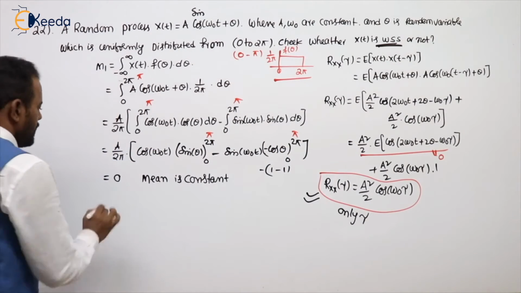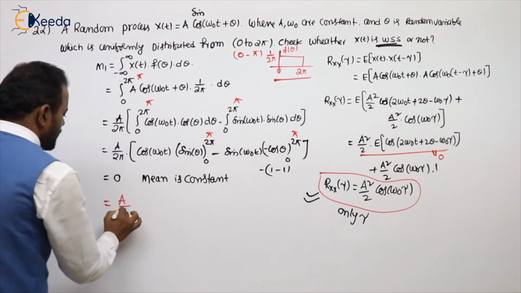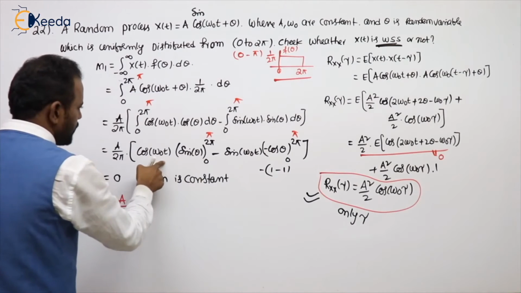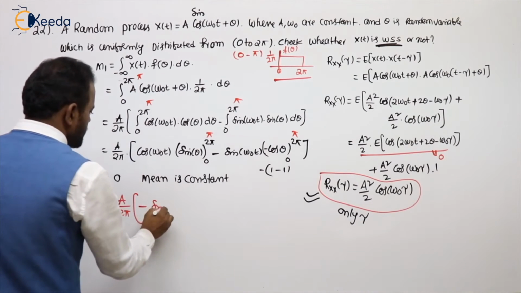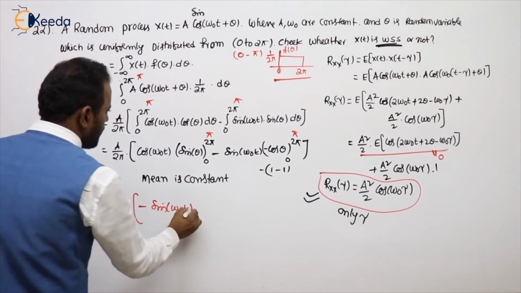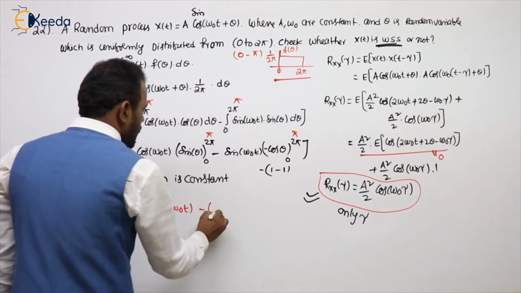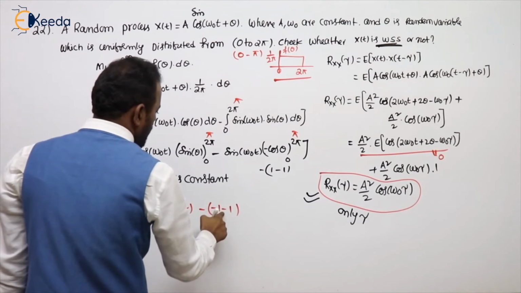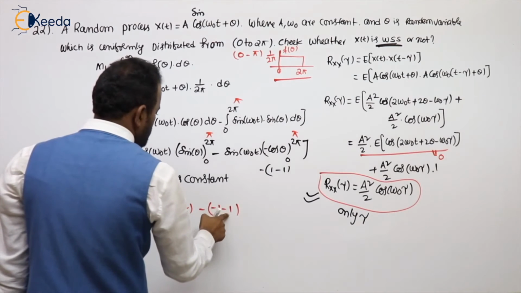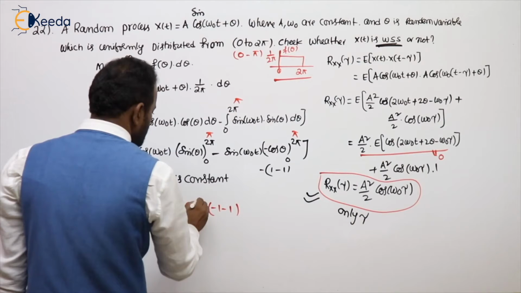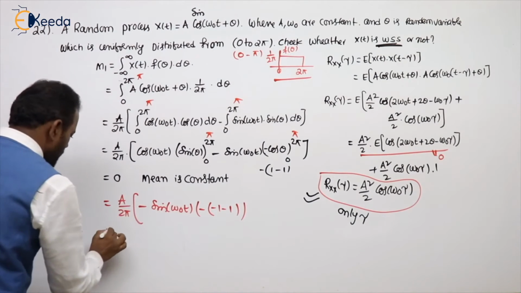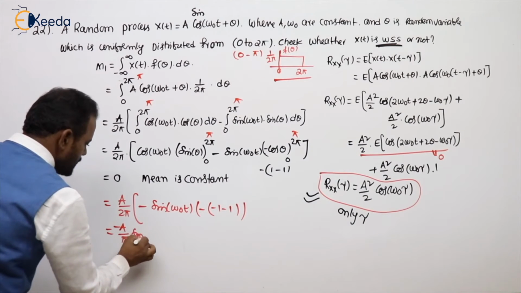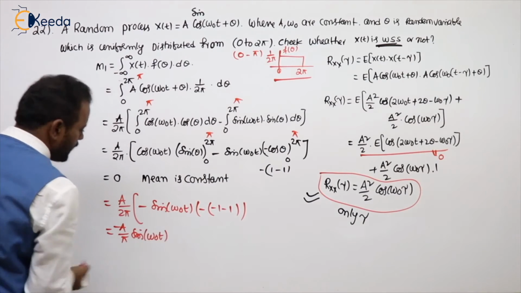Now see what is coming, I am writing with the red colored one. A by 2 pi into cos pi, cos 0. So 0 minus sin omega naught t into, minus of cos pi which is minus 1, cos 0 which is 1. Lower limit means minus. Minus 1, minus 1, minus 2. Minus into minus is plus, plus into minus is minus. Minus 2, minus 2 gone. So A by pi into sin omega naught t.